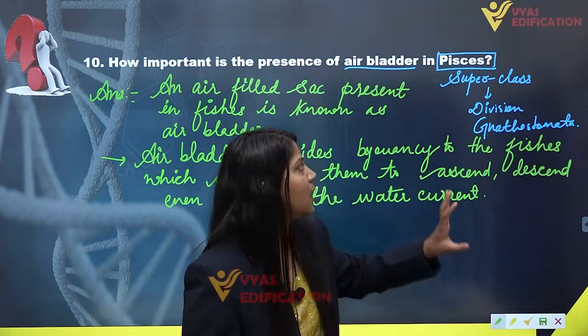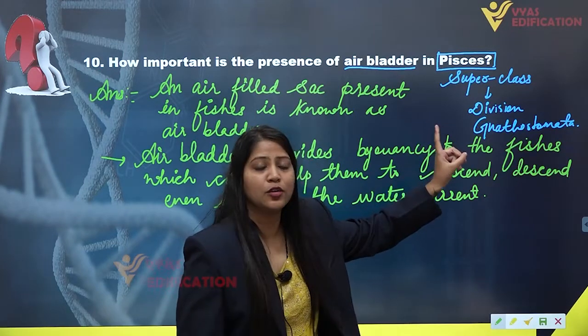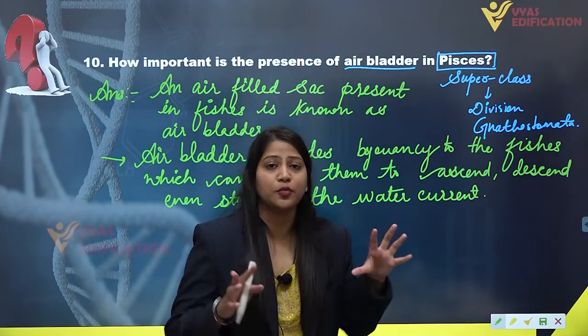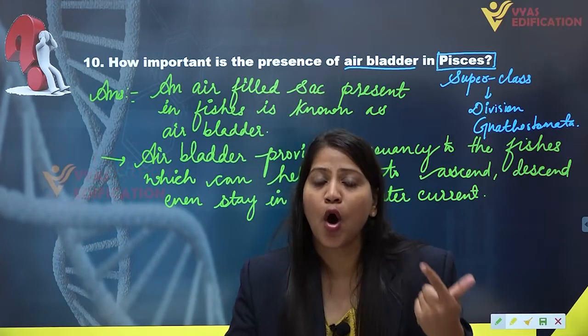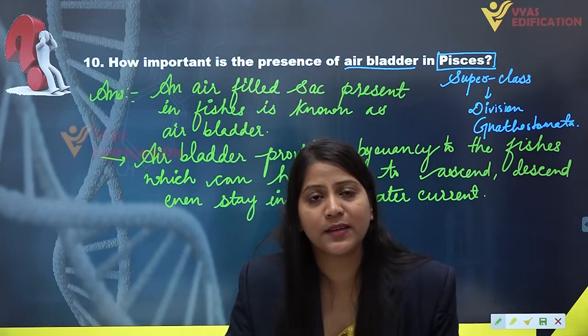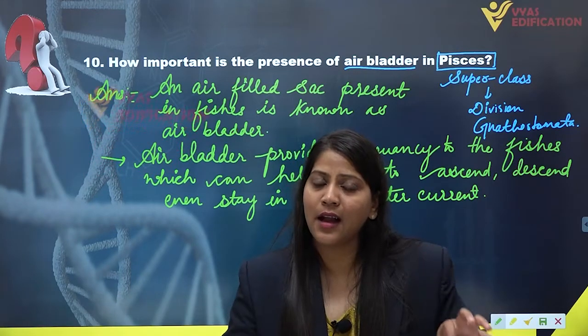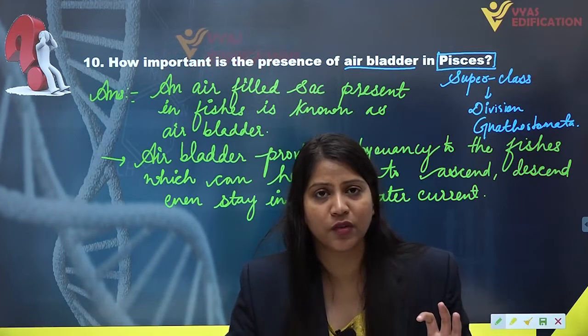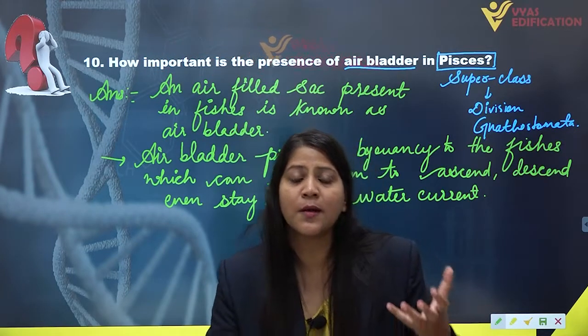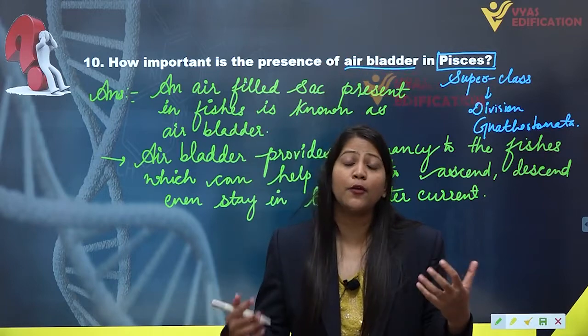We have superclass Pisces. Pisces includes all the fishes, but in the superclass Pisces we have two classes, Chondrichthyes and Osteichthyes. Chondrichthyes is a class of fishes which include all the big cartilaginous fishes, or I may say the fishes which have endoskeleton made up of cartilage.